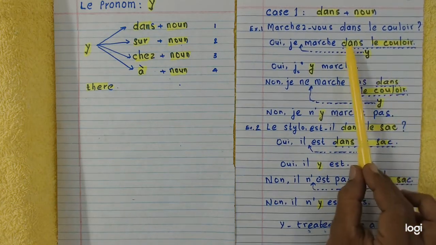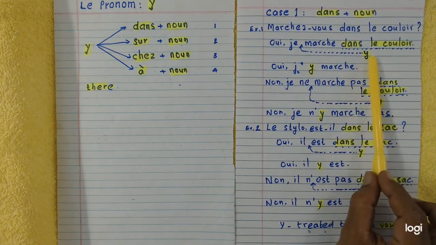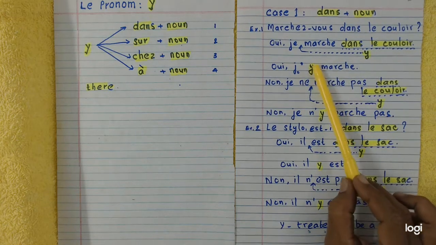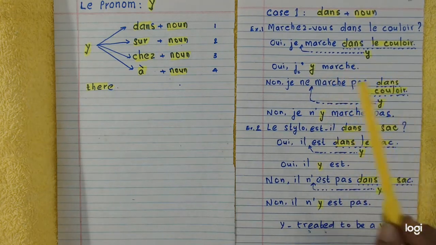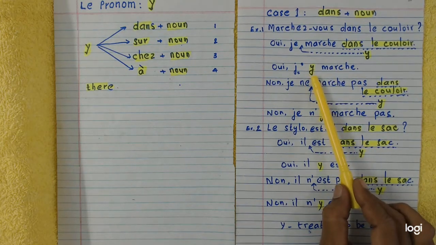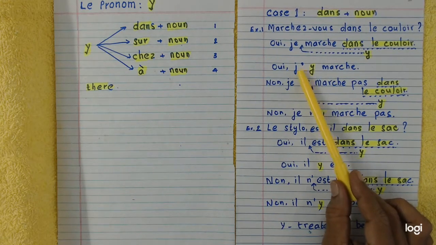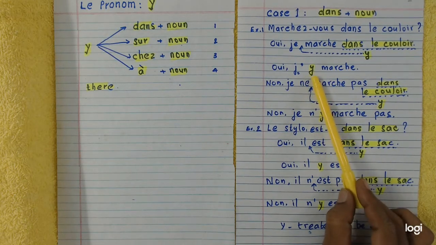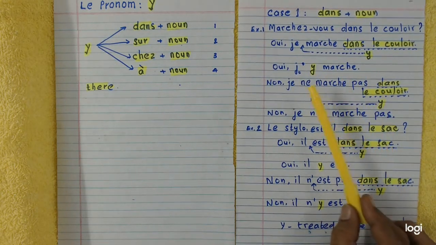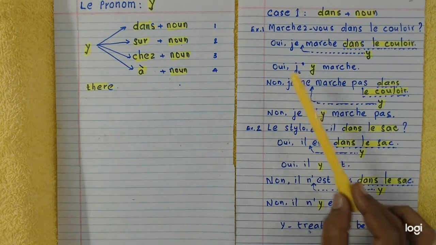Since the noun is coming after dans, you can replace by Y, and Y is written before the verb marche. And remember, Y takes the sound of a vowel. It's treated to be a vowel. So J-E, je, becomes J apostrophe. Please note. Please remember. Now come to the negative form of this sentence.